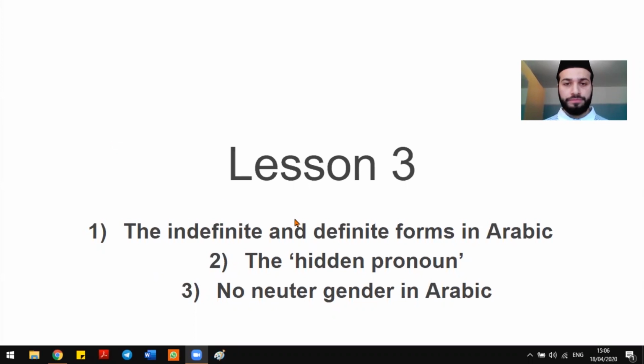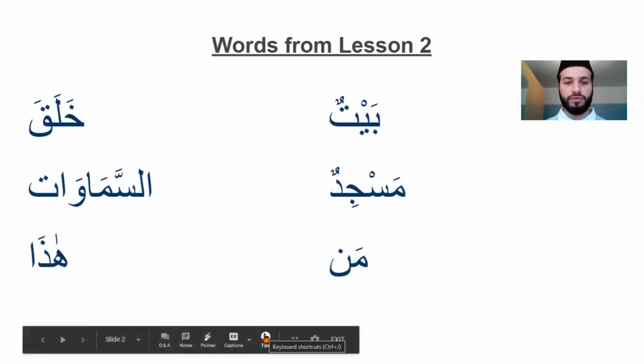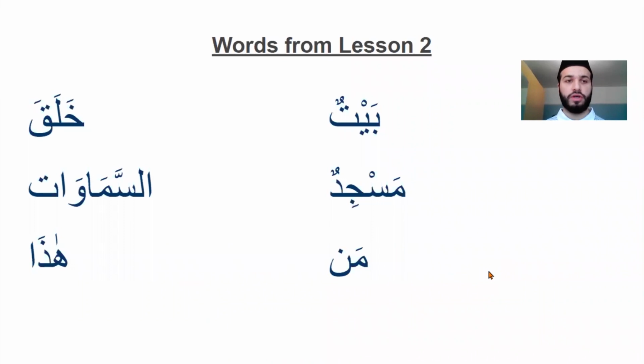Before we move on, as ever, we have the words from the last lesson because revision is really important. So starting from the left at the top, we have khalaqa, which is one of the verbs we looked at, which means he created. We have as-samawat, which is of course a compound of al, the particle al, and samawat, which means the heavens. We have hadha, which is a demonstrative pronoun, which means this. And we'll look today at the fact that hadha is actually for masculine things. It's the masculine demonstrative pronoun. This for masculine things. We'll have a look at that today, inshallah.